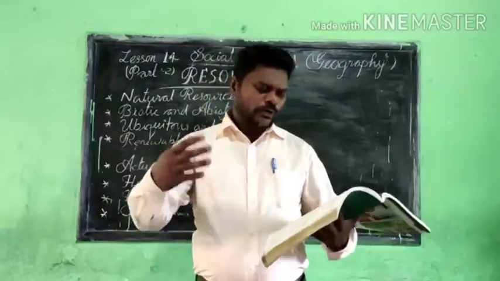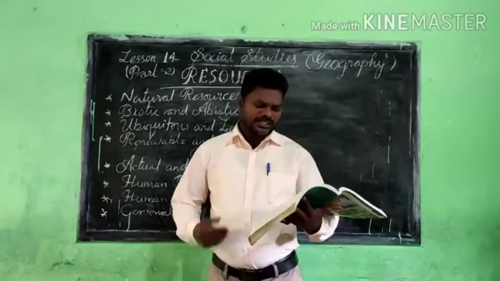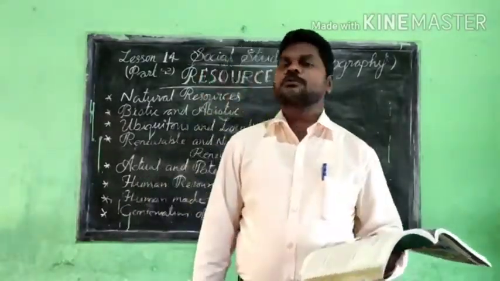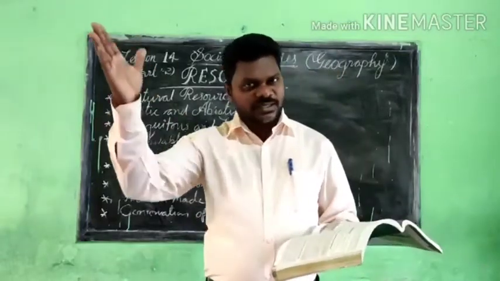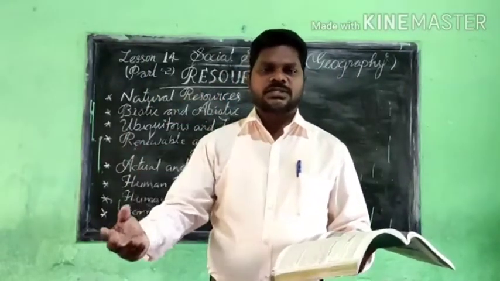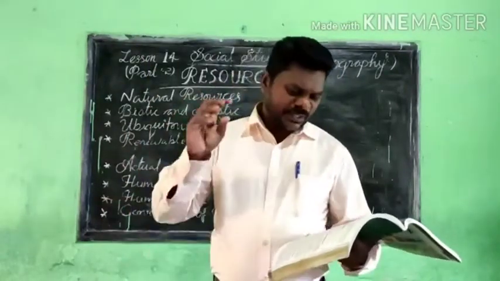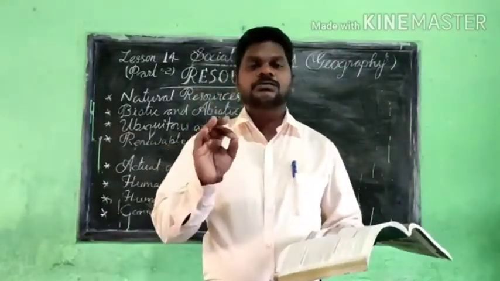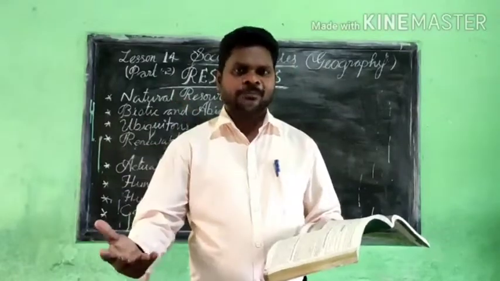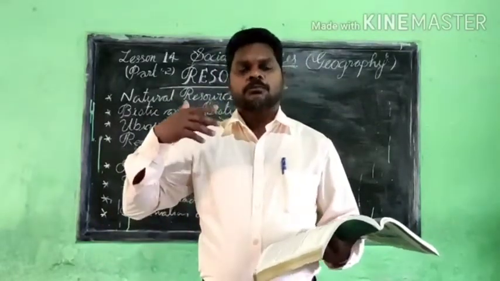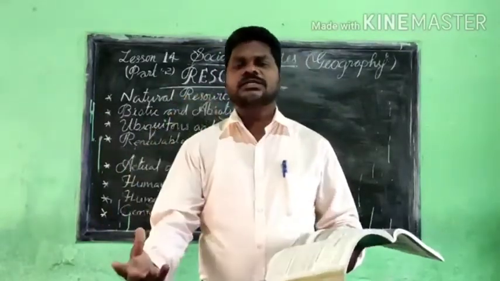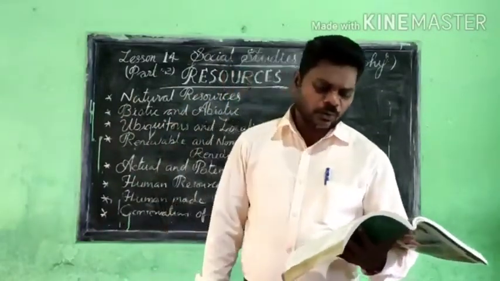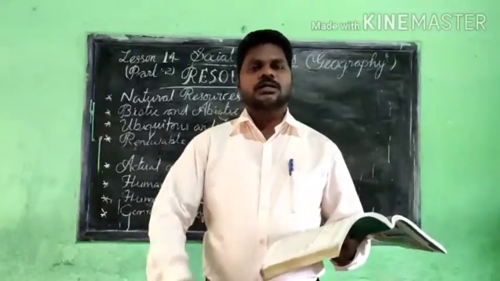Now we have to go over to the next. An example also I give you. There are some minerals that are exploited in the Chota Nagpur Plateau. You know that in our Western Ghats and the Chota Nagpur Plateau, these are the areas where we will get such resources. That is the actual resources. We know the quantity, we know the location, and because of our own technologies, we are able to exploit them. Such resources are called actual resources.